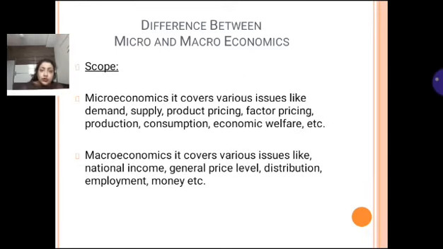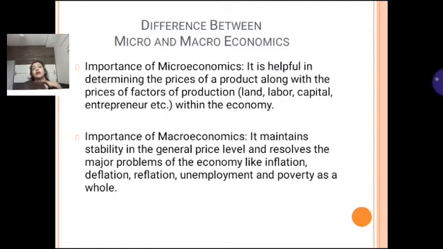Next is scope. Microeconomics covers a large variety of questions or issues like demand, supply, product pricing, factor pricing, production, consumption, social and economic welfare, etc. Macroeconomics deals with things like general price level, national income, employment, money, etc. So you can understand that in microeconomics the question is mostly related to individual firms, individual households, individual producers, market, industry, etc. While in macroeconomics mostly the question is related to the whole country.